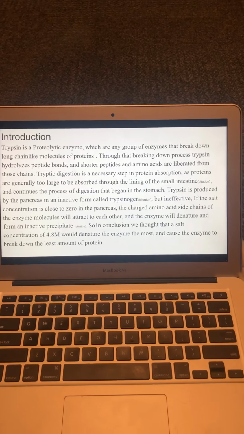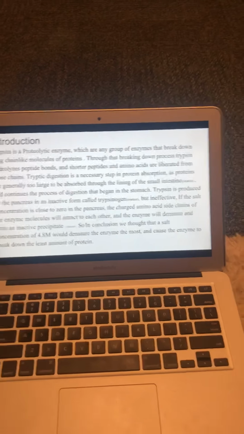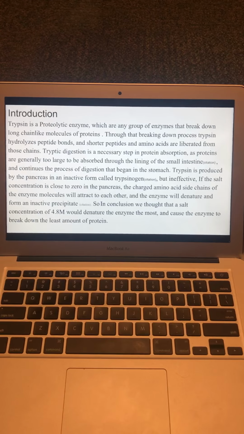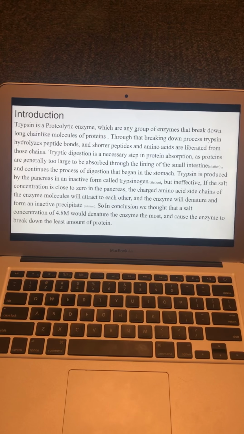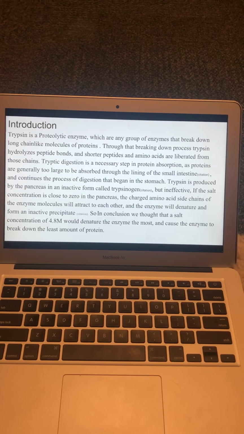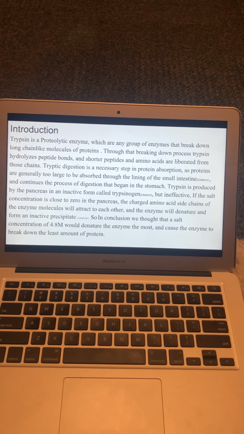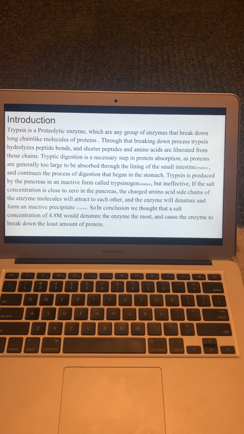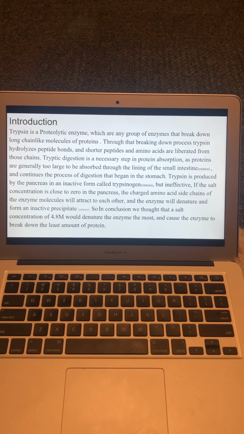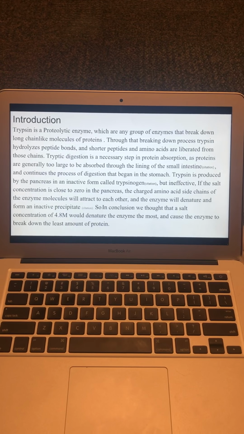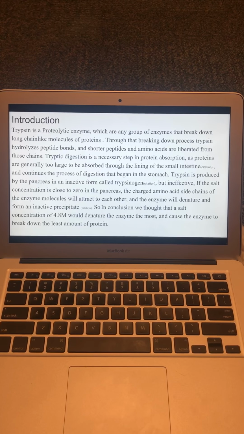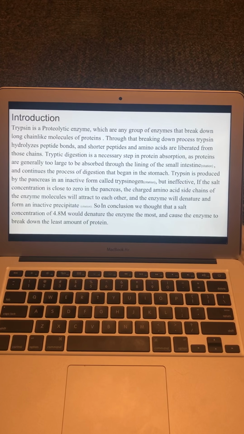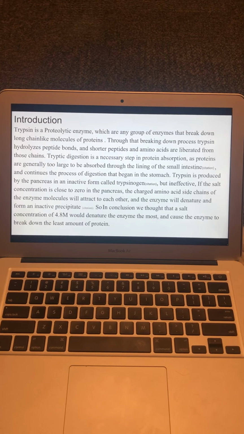Okay, so I'll start with the introduction, which is that an enzyme is a substrate that catalyzes or speeds up a biochemical reaction, and they are large molecules and are mainly proteins, and they are made up of a chain of amino acids. Enzymes lower the activation energy, which speeds up the reaction, and they do this by binding a reactant to a substrate. Enzymes are important to living organisms because they allow reactions in the body to happen quickly, and if enzymes didn't exist, the reactions wouldn't be able to happen fast enough for a living organism to survive.